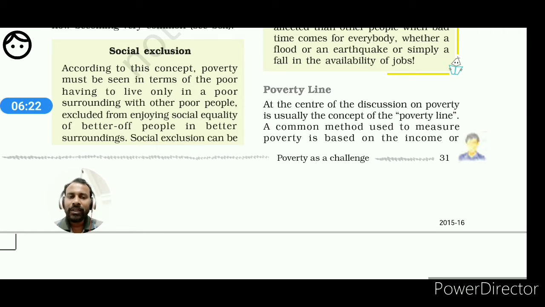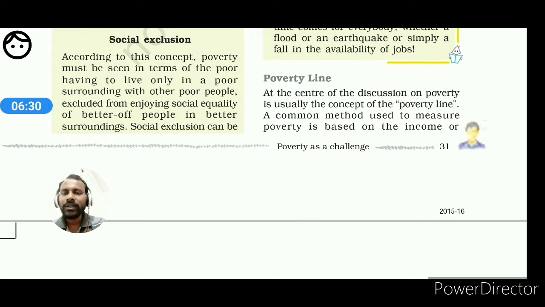And those who are below this mark, both in per capita income as well as calorie consumption, are referred to as BPL, meaning below poverty line. So at the time of estimating poverty, at the time of giving the definition of the poor, we get two concepts.